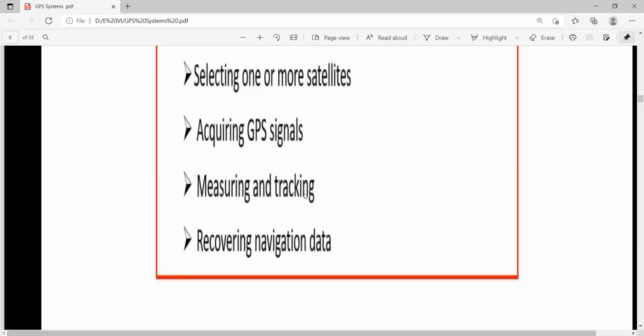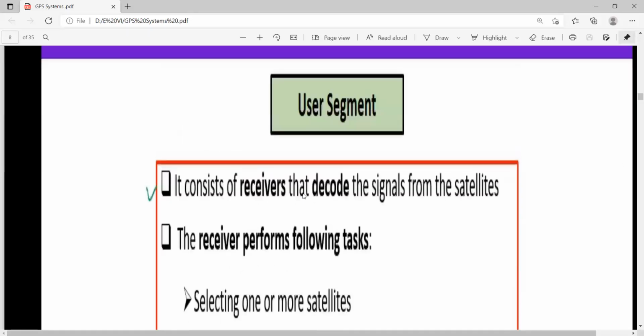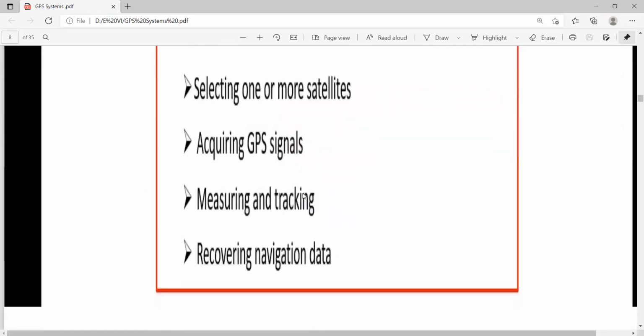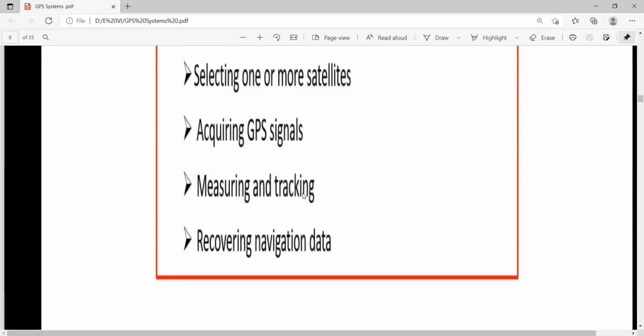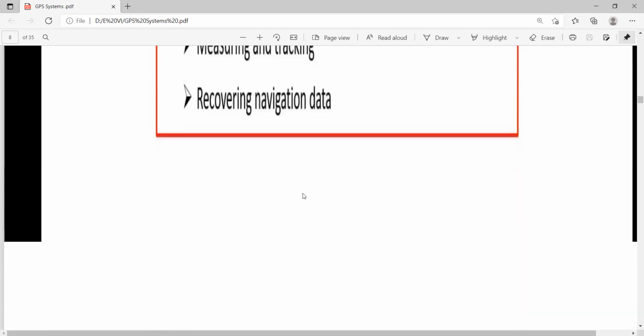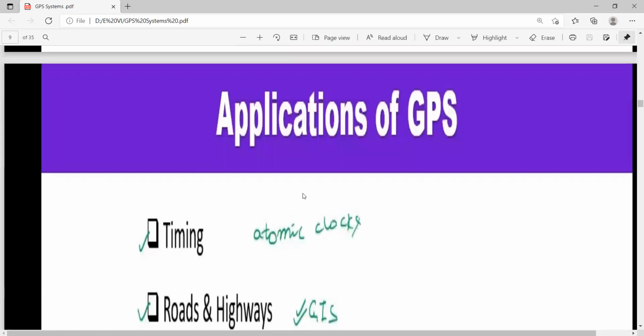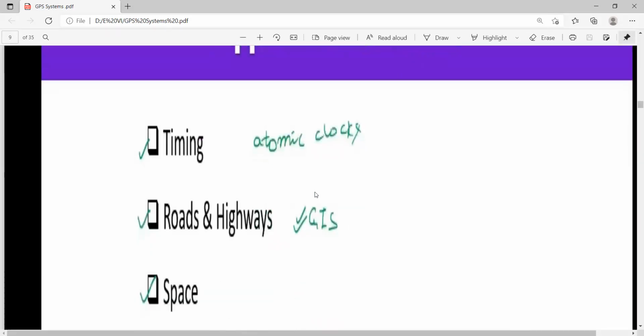These things are carried out by your mobiles. Your mobile service providers act as the user segment, and these tasks are carried out by your mobile, that is the user segment.